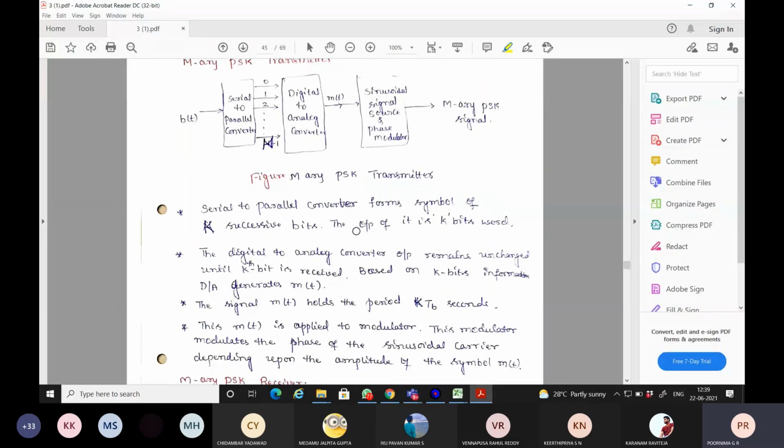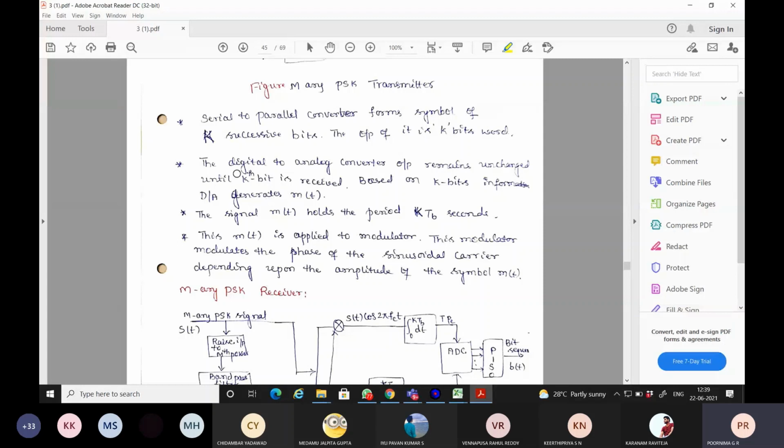So the transmitter has been explained here in detail. Serial to parallel converter forms symbols of K successive bits. The output of a serial to parallel converter is K bits wide. The digital to analog converter remains unchanged until K bits are received. Based on K bits information, the digital to analog converter generates M of T, that is the line code, where M different amplitudes of line code are going to be generated. Any of that I'll take up when I try to solve the problems.